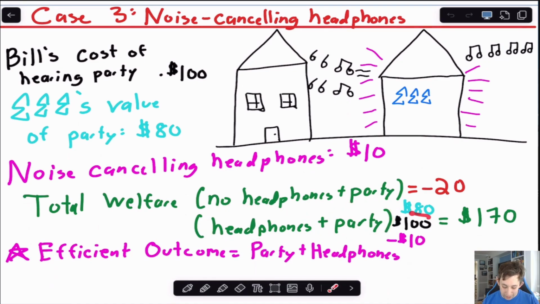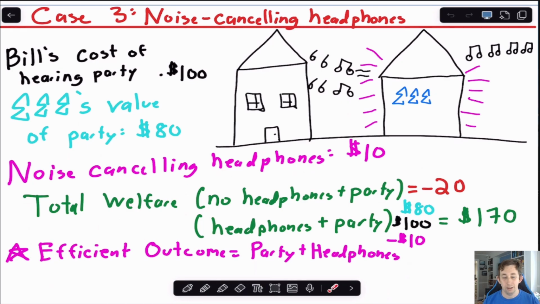But now, if we have the party, and noise-canceling headphones get into Bill's hands somehow, some way, then what's going to happen is Bill's going to get his $100 because it's going to be peaceful and quiet to him. And we'll just assume that with the noise-canceling headphones, it's exactly equal to if the party doesn't happen. Tri-Sig still gets the $80 because they still get to host the party. And then somehow we just have to pay the $10 for those headphones. So surplus in the neighborhood jumps to $170, which you can see is definitely the efficient outcome compared to not having the party. And so the efficient outcome is these headphones need to be purchased.